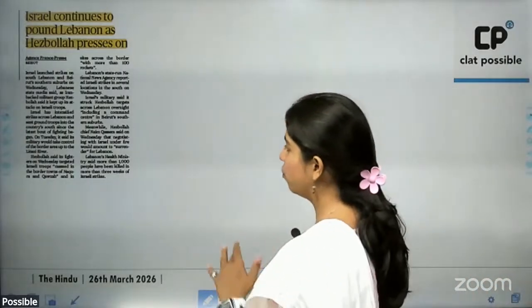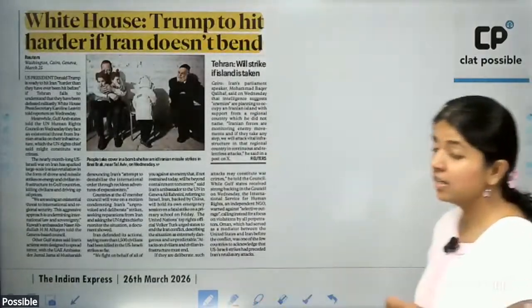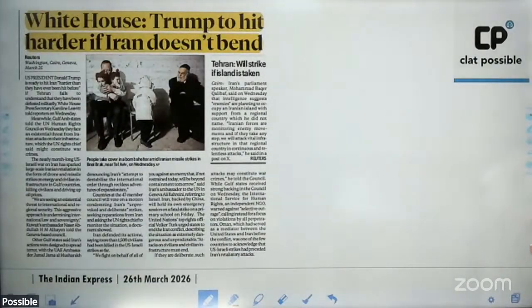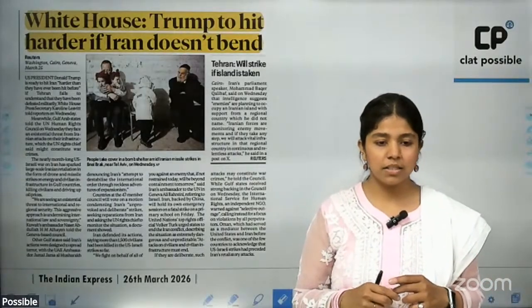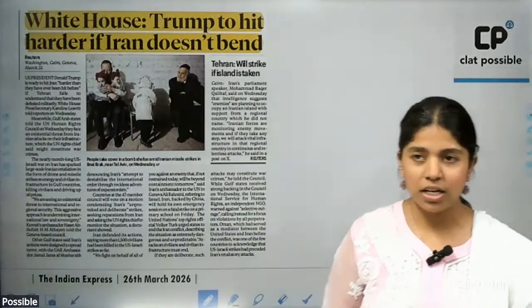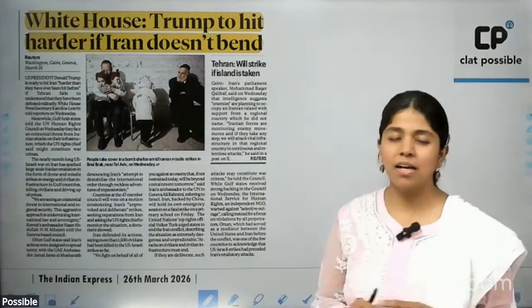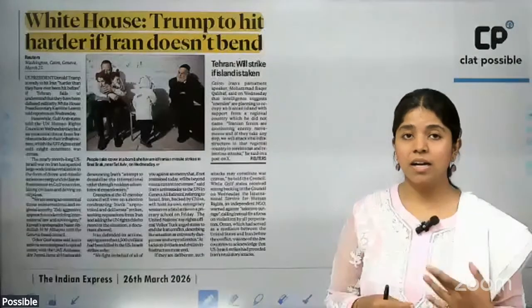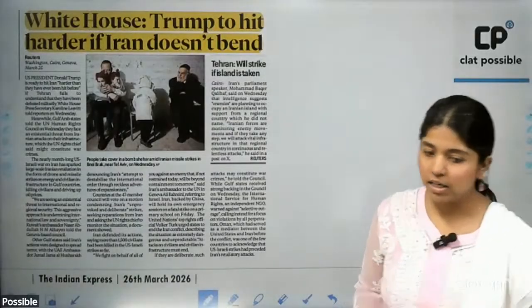all attacks to root out Hezbollah leaders in Lebanon. Then Donald Trump has again issued a statement saying that the US is going to further escalate the attack on Iran, and this attack would be on a massive scale and would be an even harder attack than what has been undertaken in Iran till now.